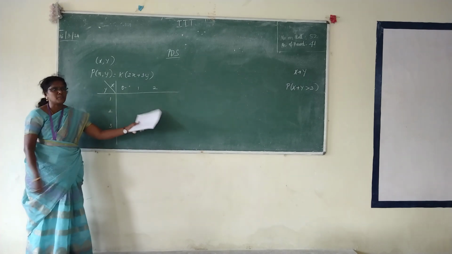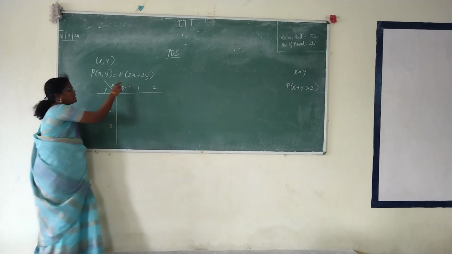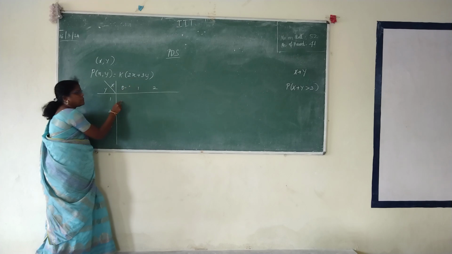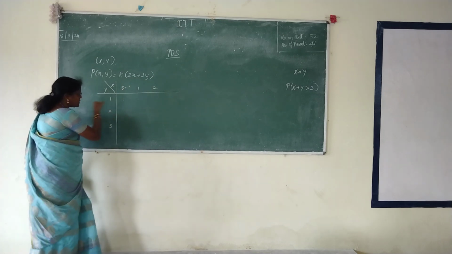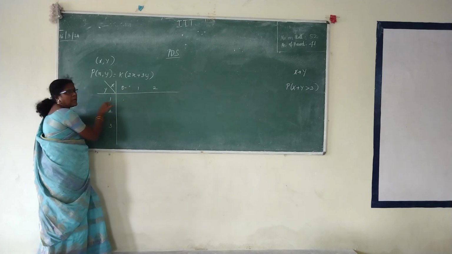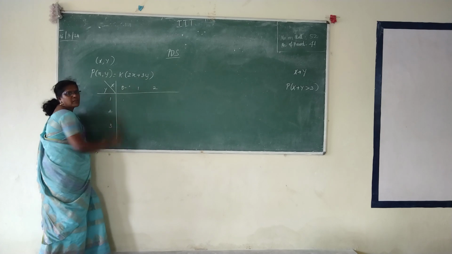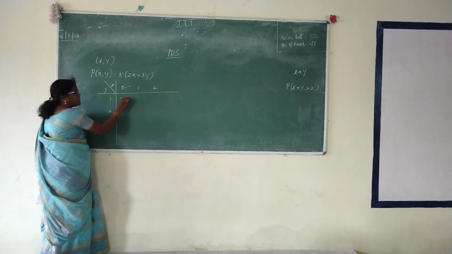Now we have to fill in these probability values. For that we have been given the formula, k into 2x plus 3y. Substitute into the formula and find the probability value. This is the place where x equal to 0 and y equal to 1. Substitute x equal to 0, y equal to 1: 3k, so this answer will be 3k.